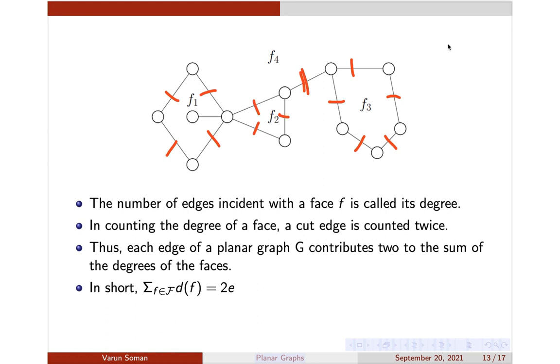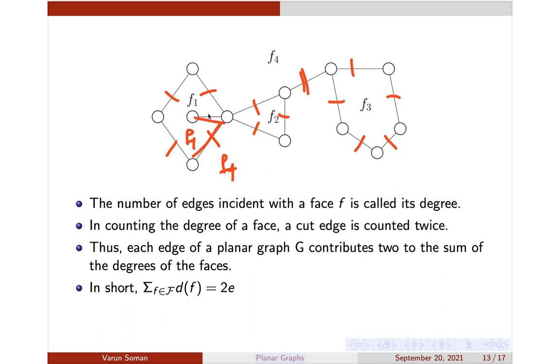2 to the overall degrees, because if you look at this edge, it is there in the degree of F1 and this is also there in the degree of F4. So each edge is contributing 2 to the overall degree of the faces, and even the cut edge, it is lying in exactly one face only, so it already contributes 2.